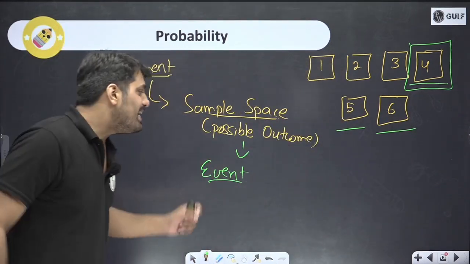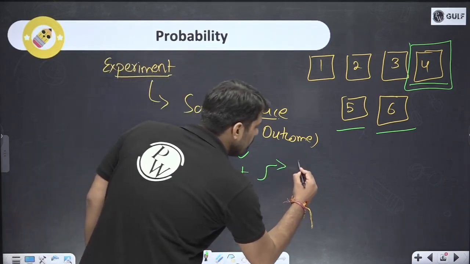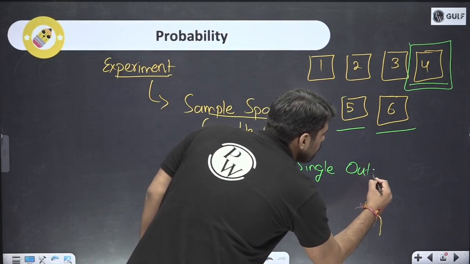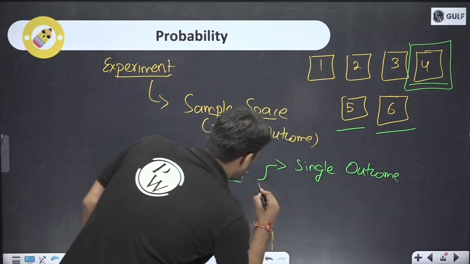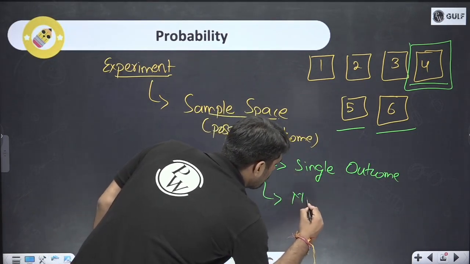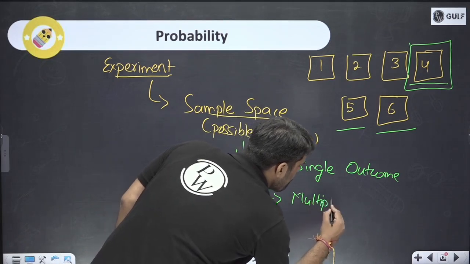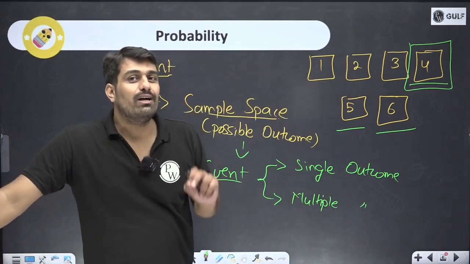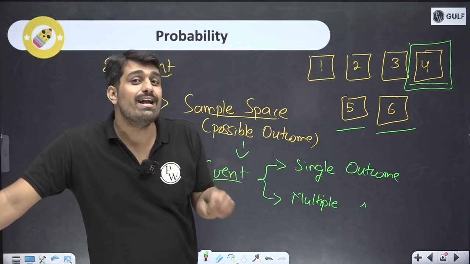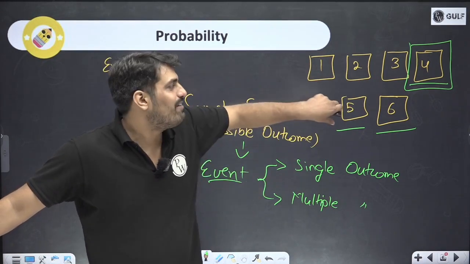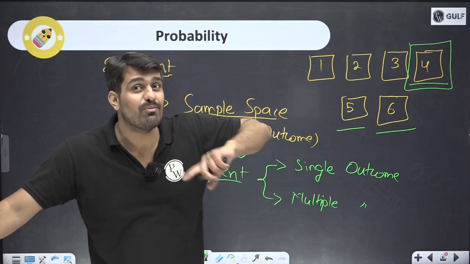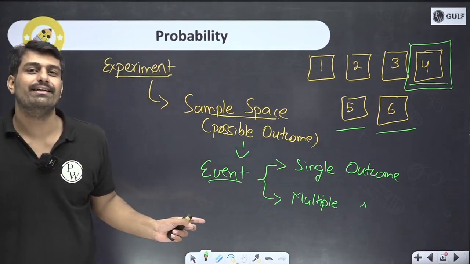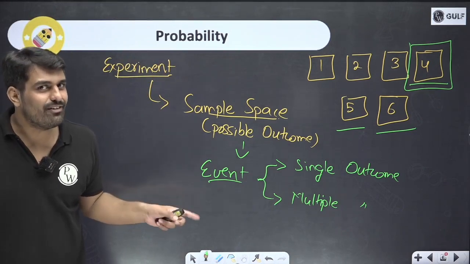So, an event can have a single outcome, or you can have multiple outcomes. Only 4, that is the case of a single outcome. If I want anything greater than 4, so 5 will work, 6 will work, not 4. I talked about only greater than 4. So 5 will work, 6 will work. That is also an event. So event is different from experiment.